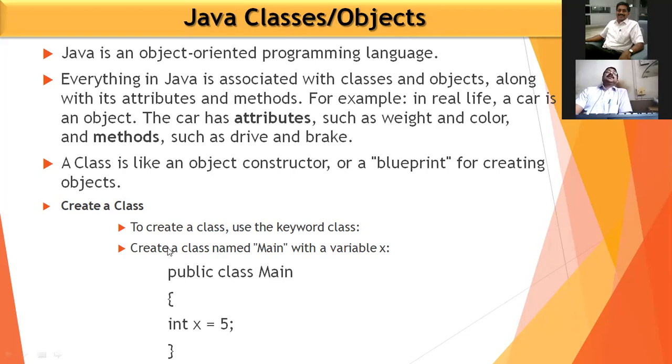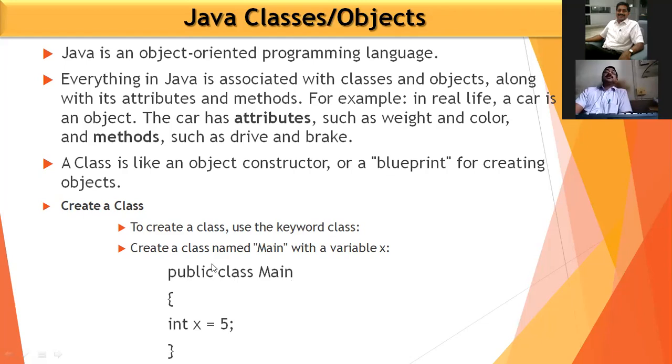So how to create the class? To create a class, you can use the keyword class. We can use the keyword class. On the screen, you can see here at the last how to create a class. A class can be created using the keyword class. Create a class named main with a variable x. So for example, here we have declared a class main. So the name of that class is main.